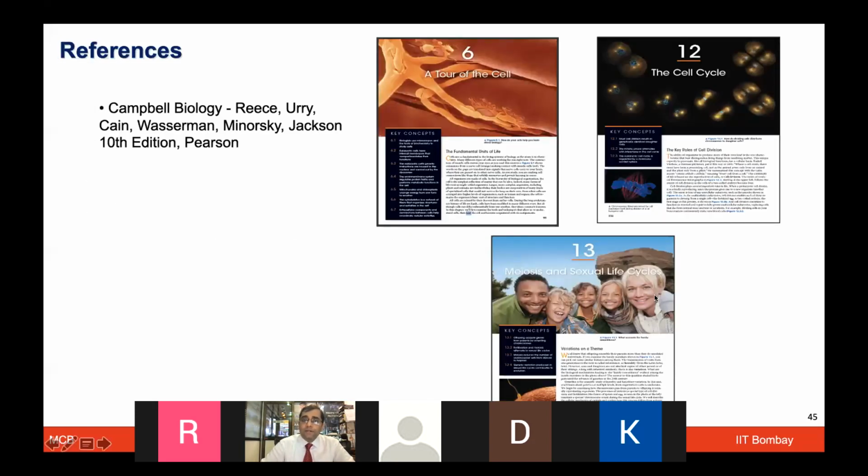So in today's lecture, some of the chapters which have been used are the tour of the cell, and then moving on to the cell cycle and meiosis. So these are the chapters which will give you further reading. But again, for the specific sections which we have given you, you should look into those in more detail.